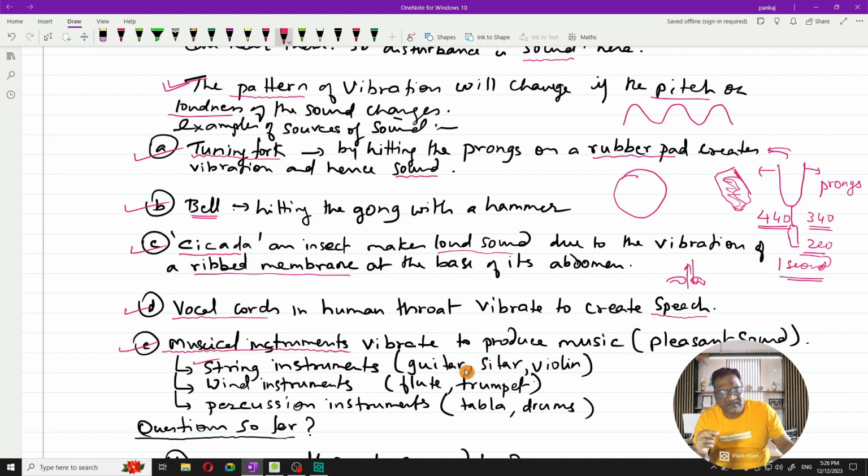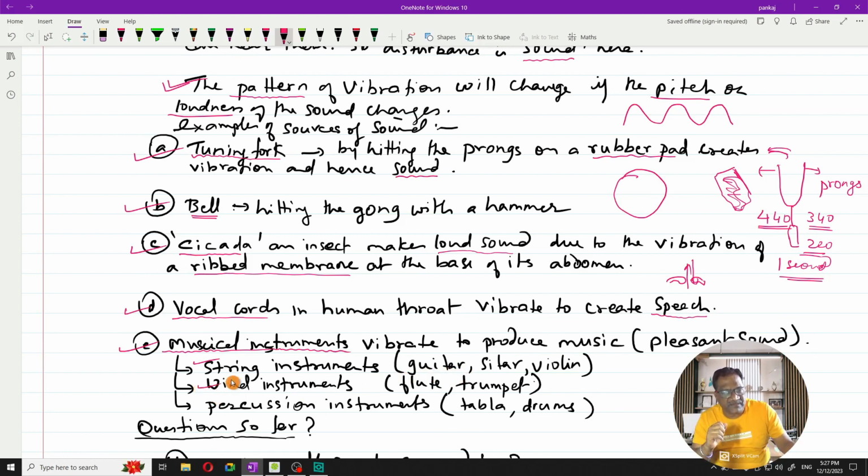When you pluck these strings, you make the wire vibrate. That is how the sound is created, and these are beautiful sounds.